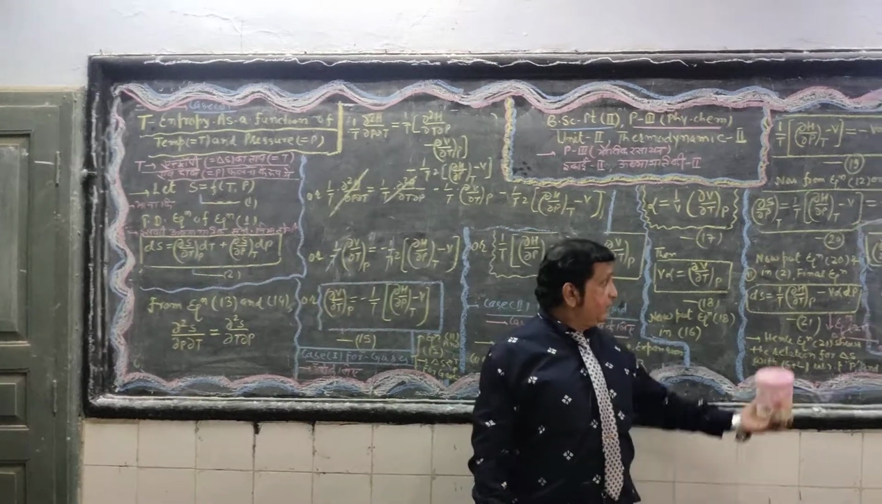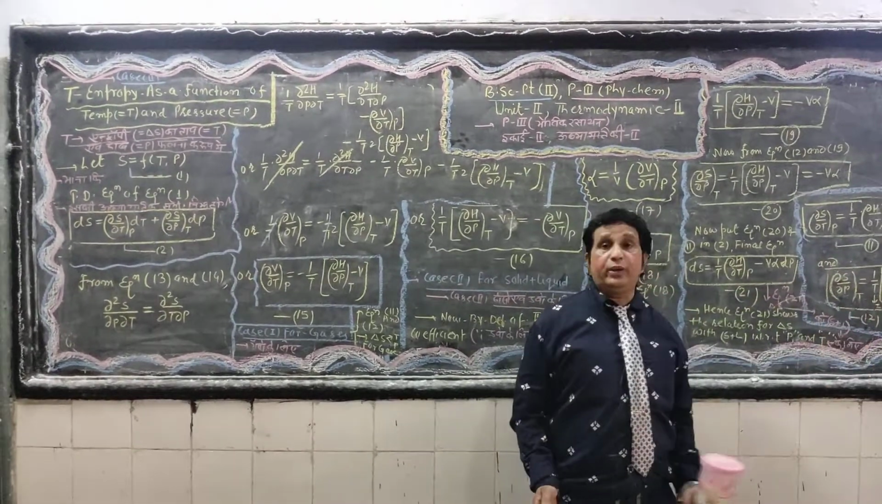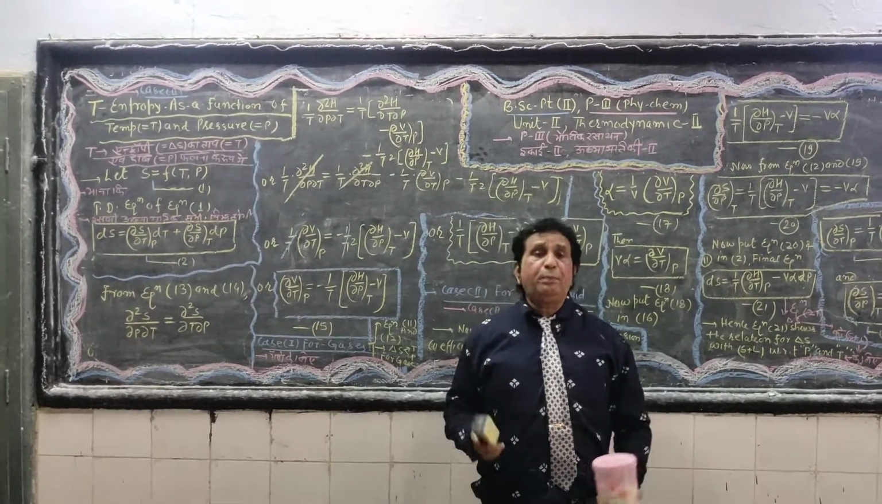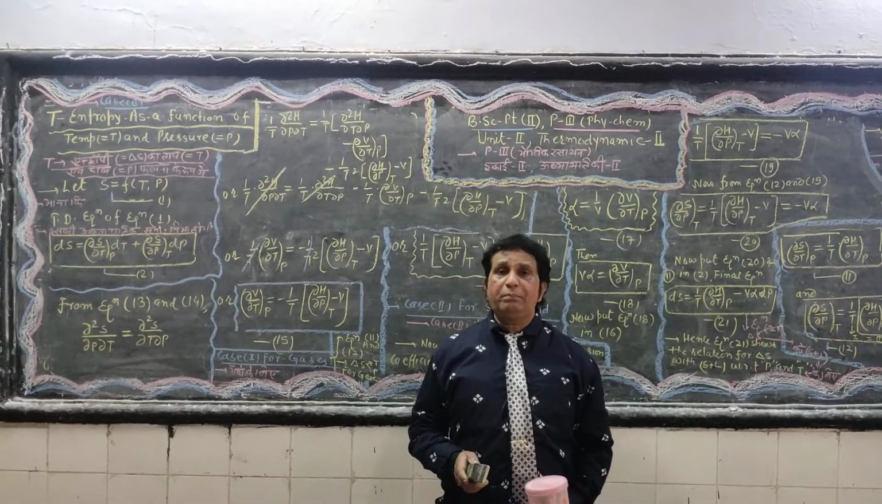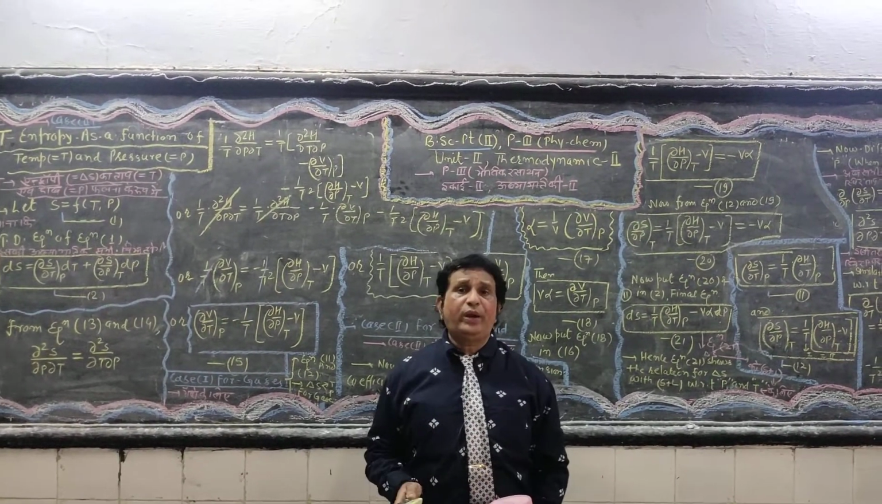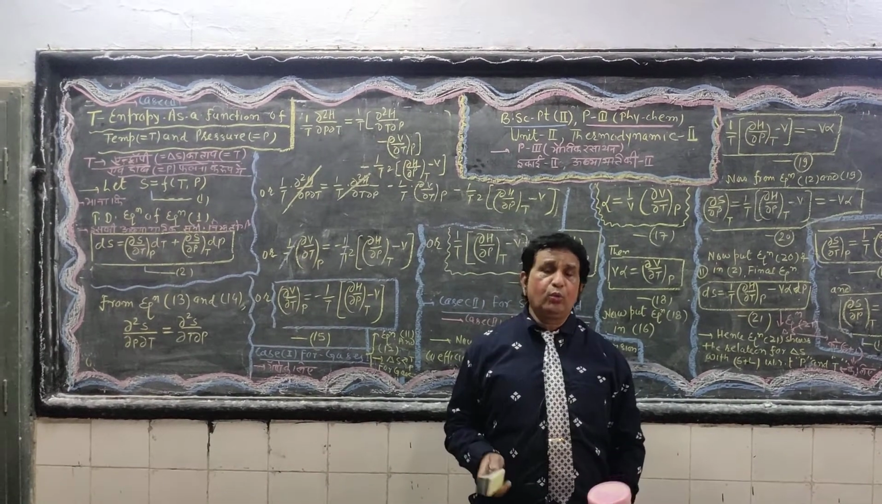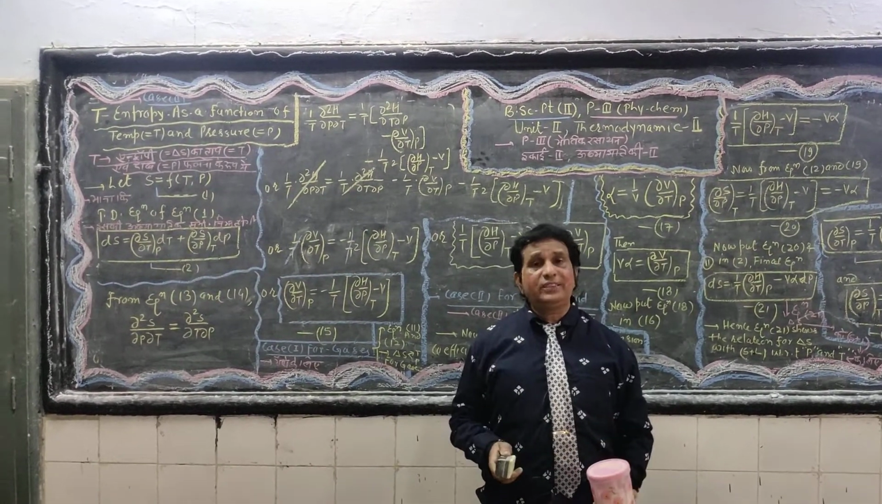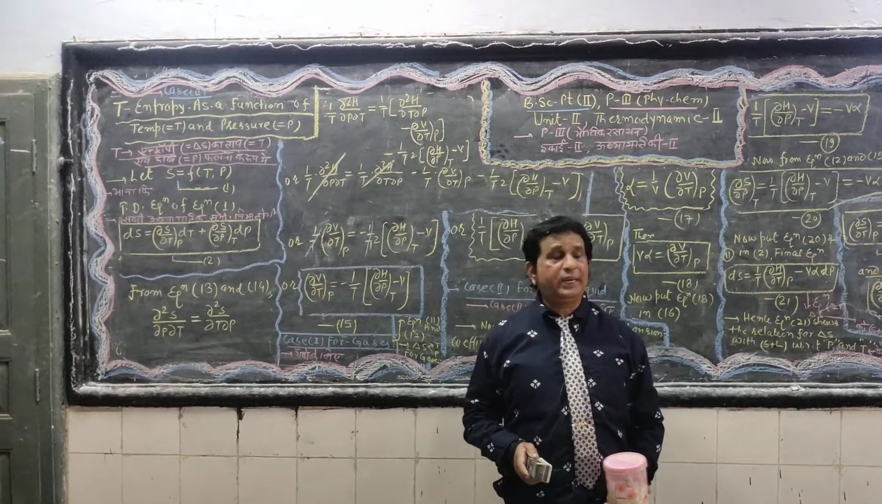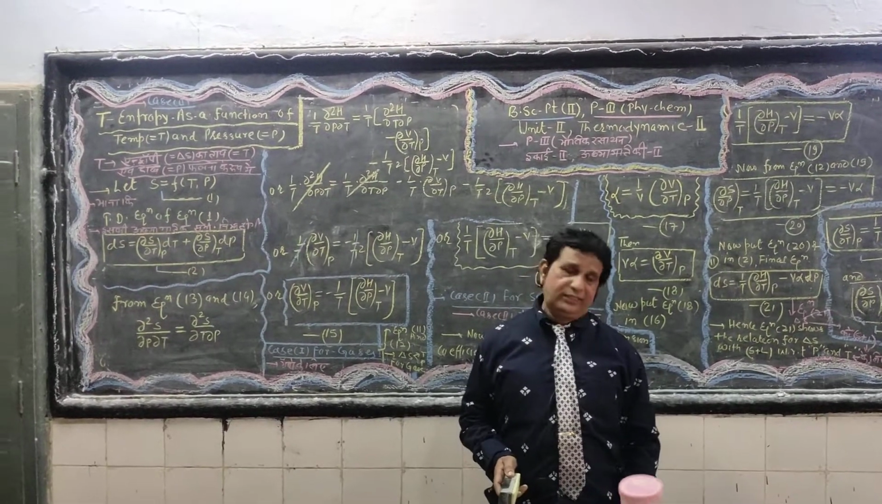Dear students, equation number 11 and 12 show the relationship of entropy with respect to temperature and pressure in modified form. Equation number 11 and equation number 12 show the state function of entropy with respect to temperature and pressure for gases also.